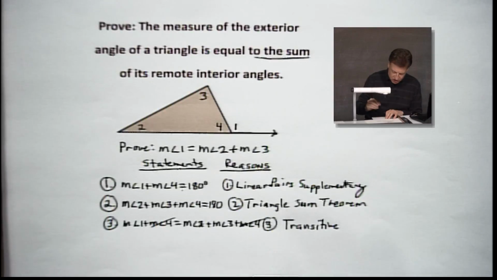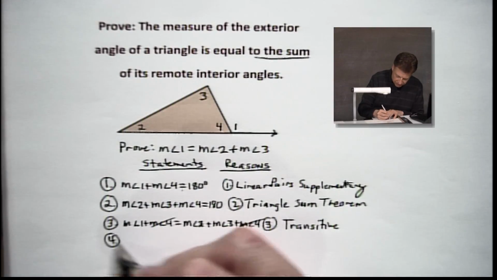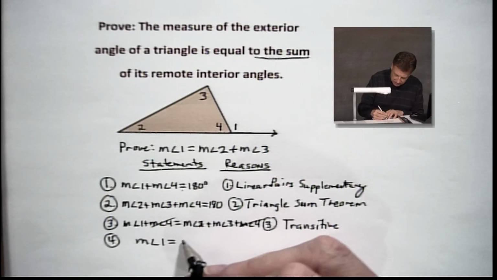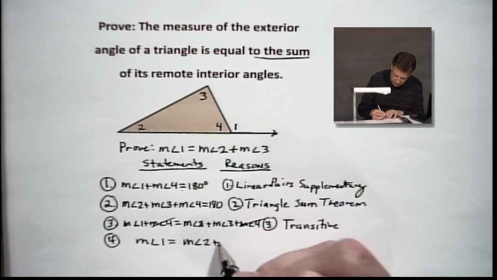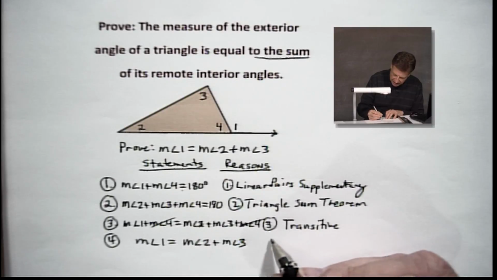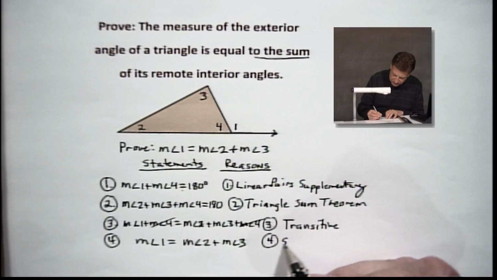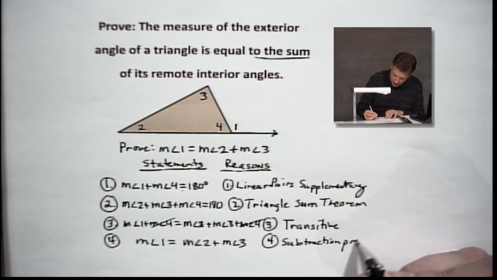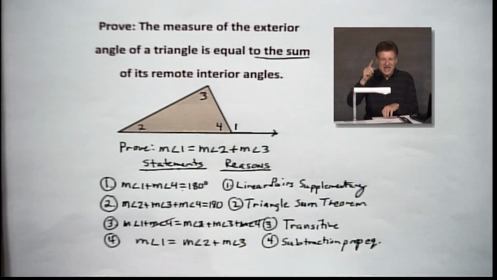You've heard me say that on my shows many times. So here we go. We've got angle 1 equaling what? Angle 2 plus angle 3. And that, once again, we said was by the subtraction property of equality. That's why it works.